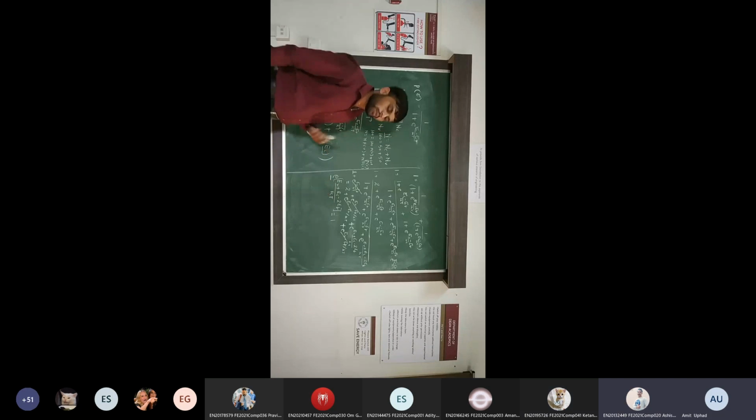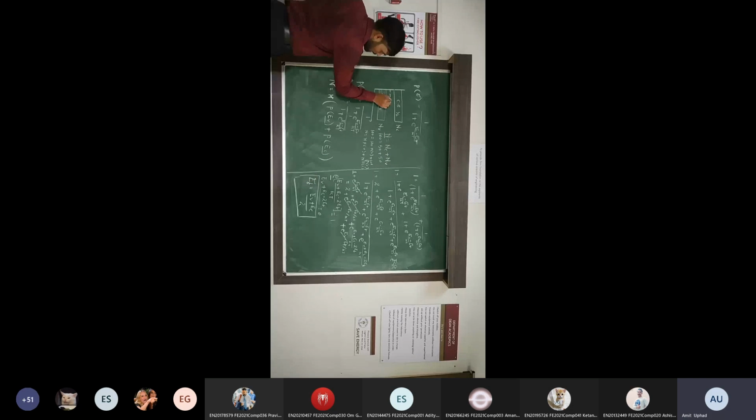E raised to something equals to 1. What should that something be? 0. Anything raised to 0 equals 1. This power should be equal to 0, then the answer will be 1. E raised to 0 is 1. That's why this power should be equal to 0. So we write EV plus EC minus 2EF divided by KT equals to 0. If KT is multiplied, it also becomes 0. And EV plus EC minus 2EF equals to 0.